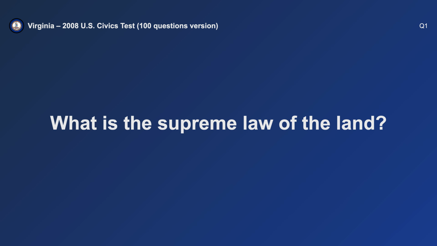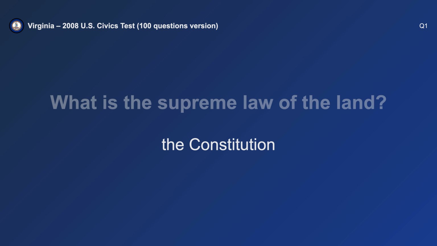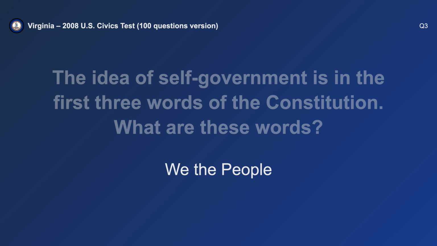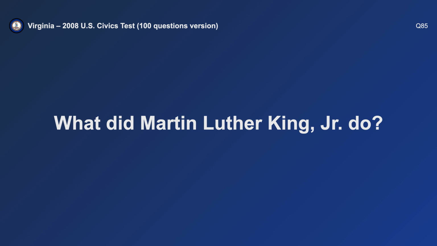What is the supreme law of the land? The Constitution. The idea of self-government is in the first 3 words of the Constitution. What are these words? We the people. What did Martin Luther King Jr. do?